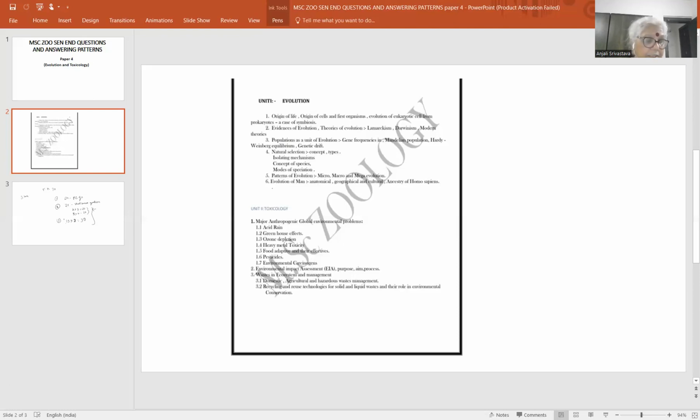Then environmental conservation, environmental management, general aspects of recycling, material flow and waste generation, solid waste management, liquid waste management, toxicity and hazards.